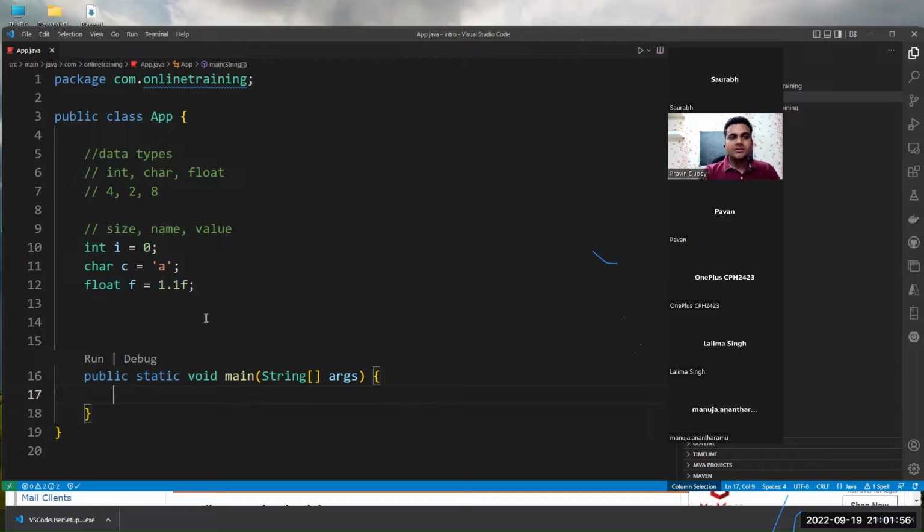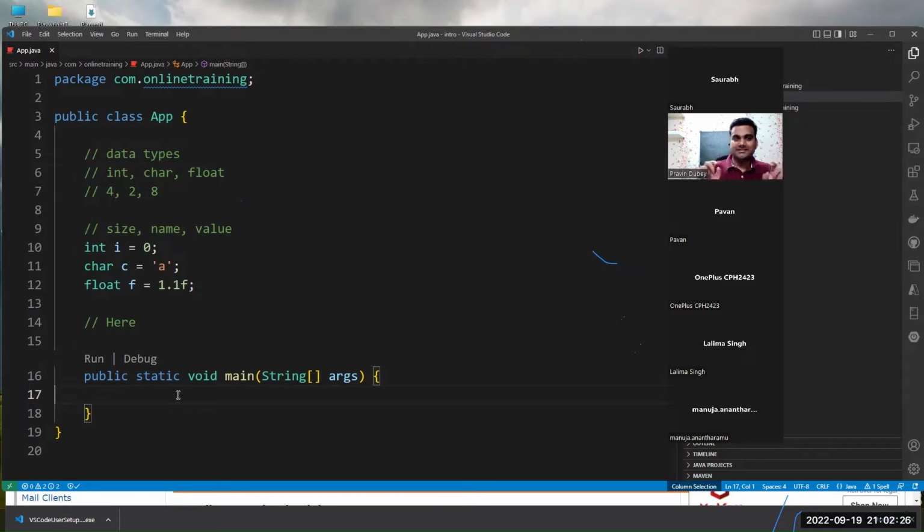So it does not matter what you write in this area here. The compiler doesn't care what you are writing here. It will not do anything until you write something here. So technically only the code which is written inside the main will be executed. Anything outside the main will not be executed.